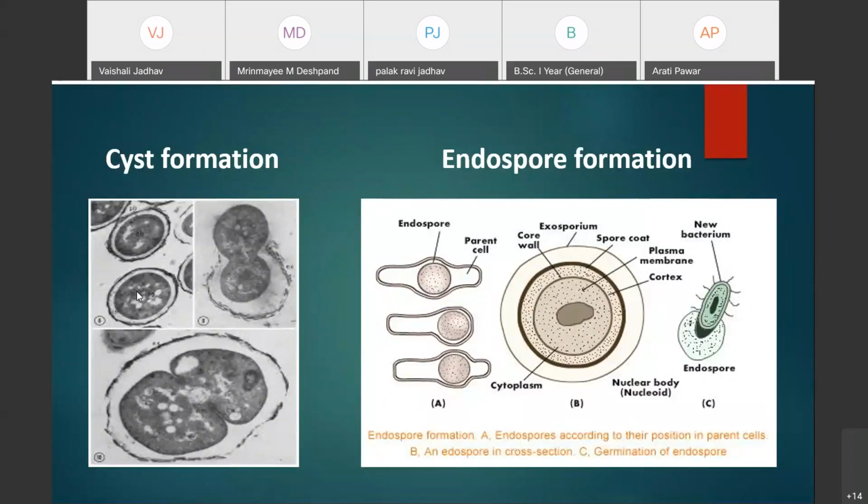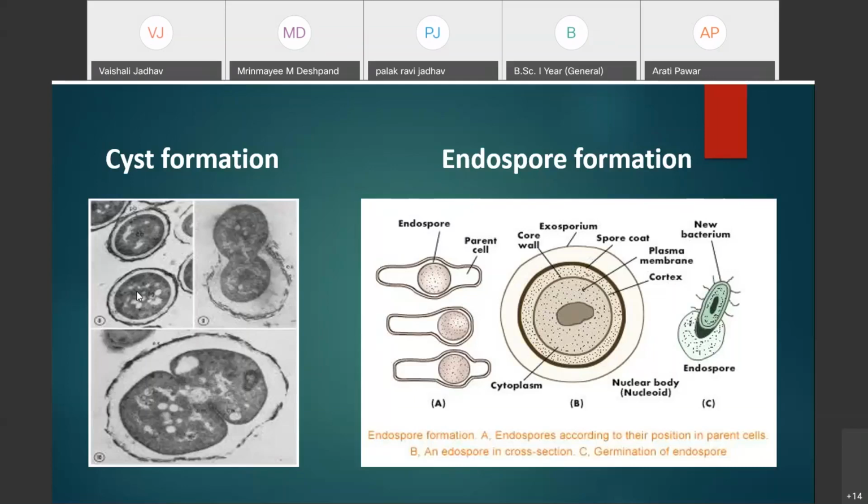That means generally cyst formation takes place whenever a sufficient amount of moisture is available for the bacterial cell. For their survival in such conditions, there is a formation of the additional layer around the entire bacterial cell, and the bacteria get converted into the cyst, that is, the resting cell.